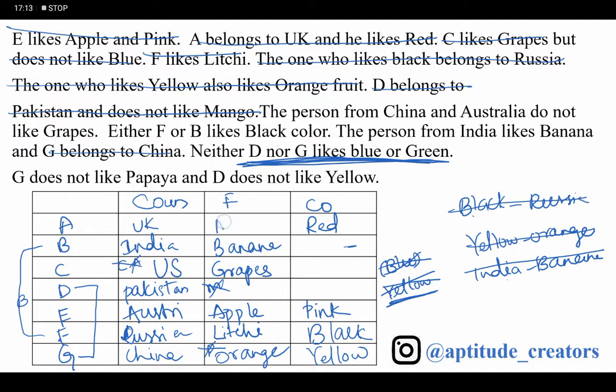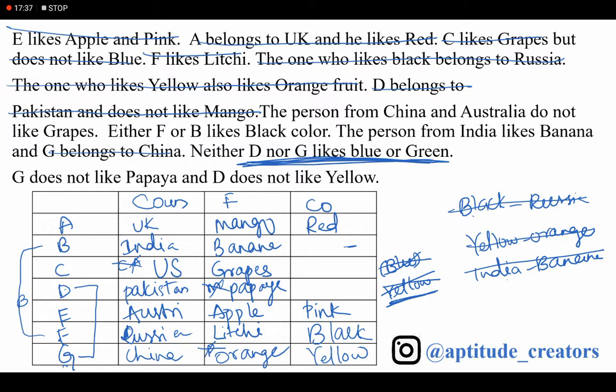Next, D does not like mango. This is mango, and what is left of the fruit is papaya. Next, neither D nor G likes blue or green color.